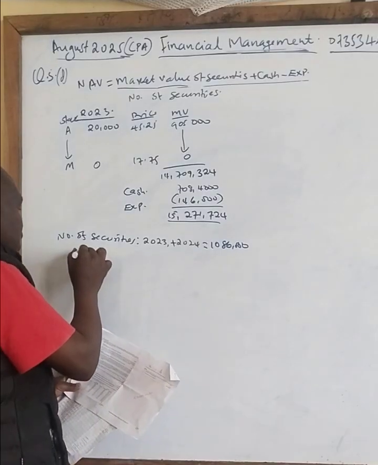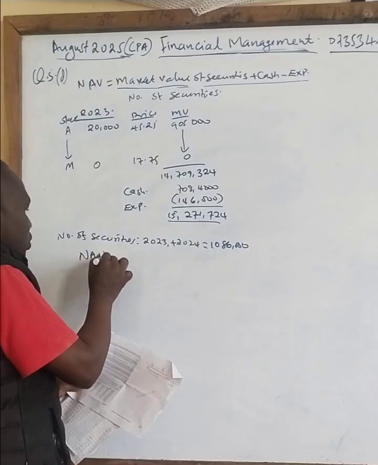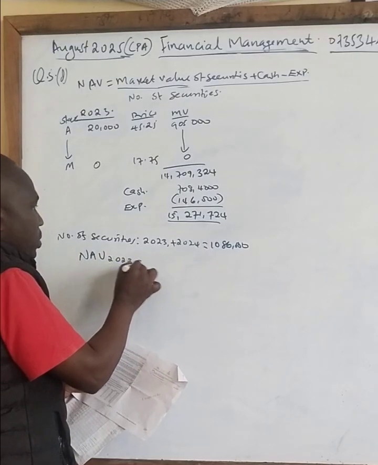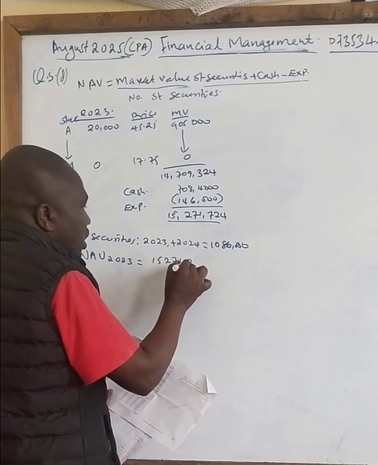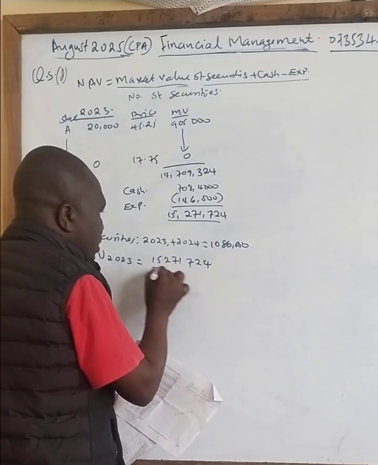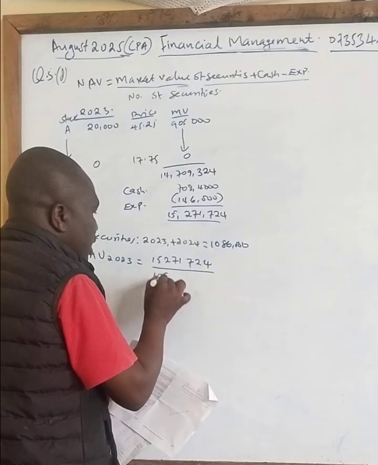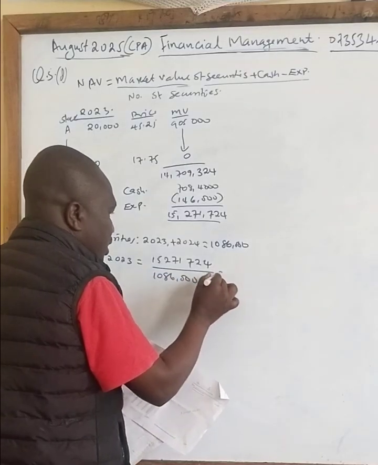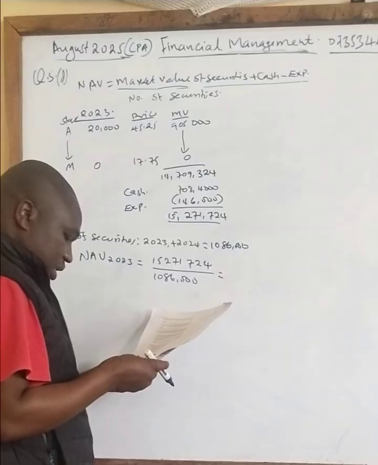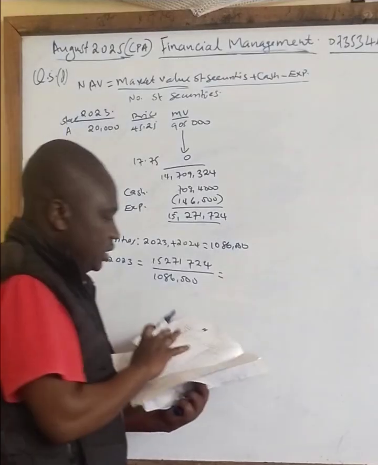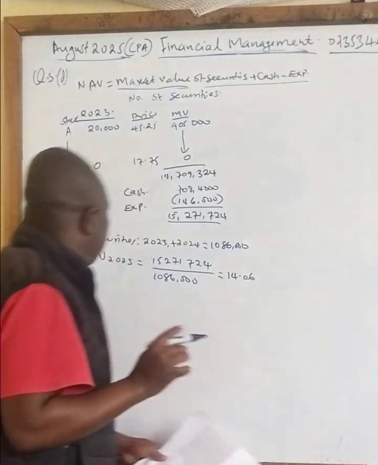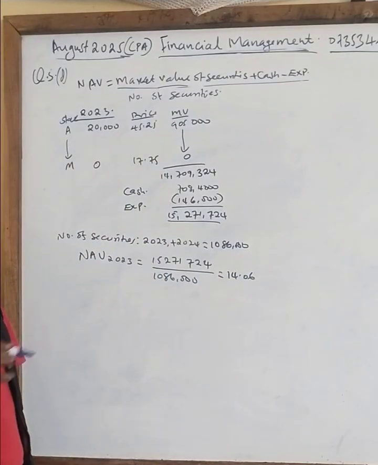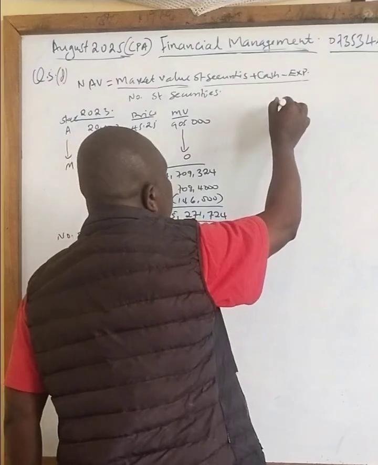So net asset value for 2023 will be the total figure 15,271,724 divided by the number of shares, which is 1,086,000. When you divide it carefully, the answer you get there is 14.06. So that is for 2023. So we go to 2024.